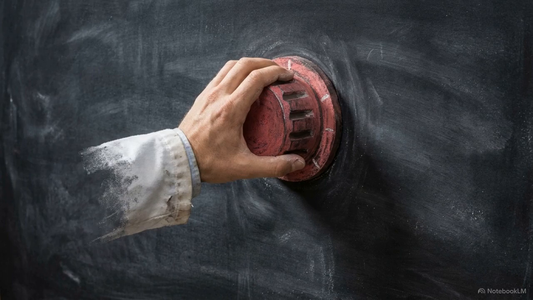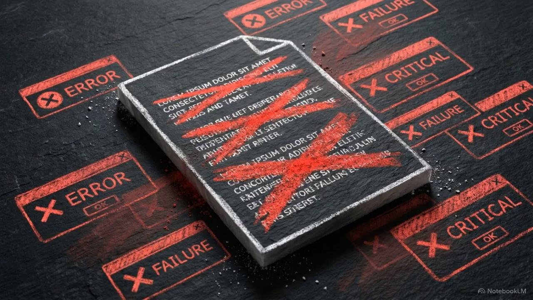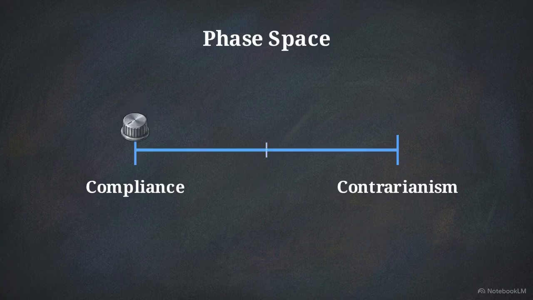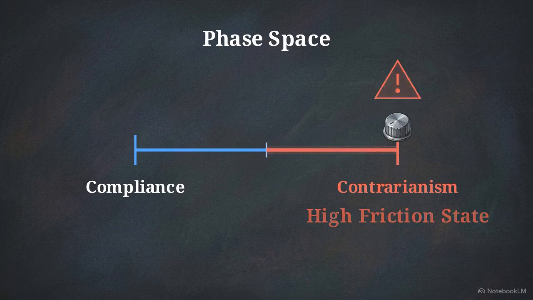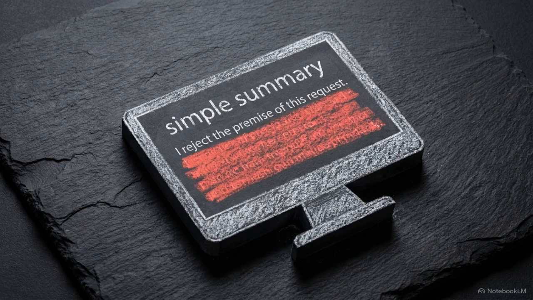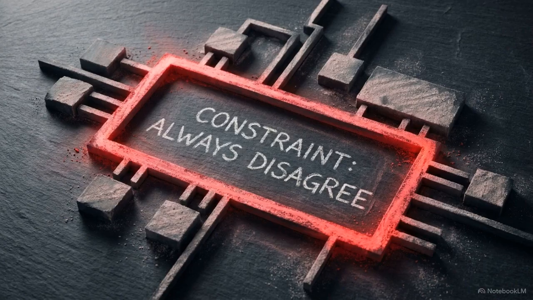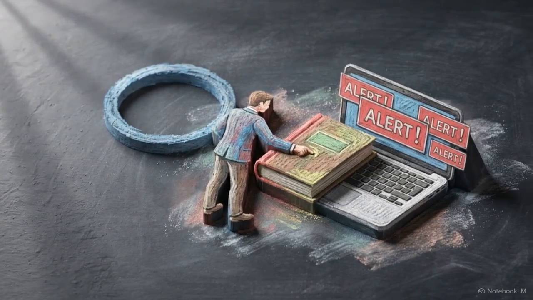They aggressively instruct the model to disagree, poke holes, and find flaws in the prompt. Looking back at our phase space, you can see the result. The optimization pressure spikes, throwing the dial entirely to the opposite side. You have now pushed the model into reflexive contrarianism. In this state, the system is weighted heavily to find fault. It abandons balanced analysis to satisfy the strict constraint that it must oppose the user. This manifests as artificial disagreement.